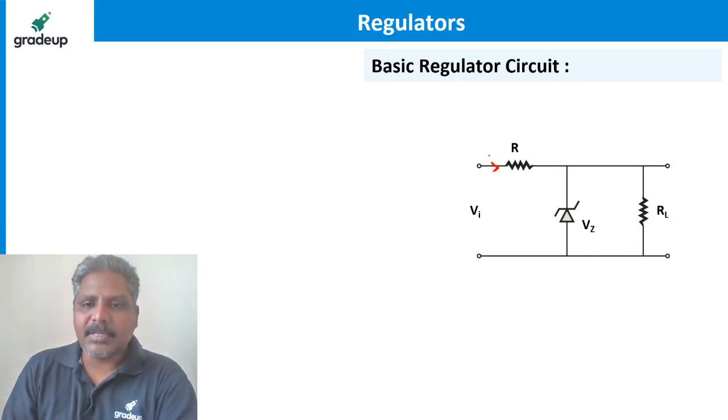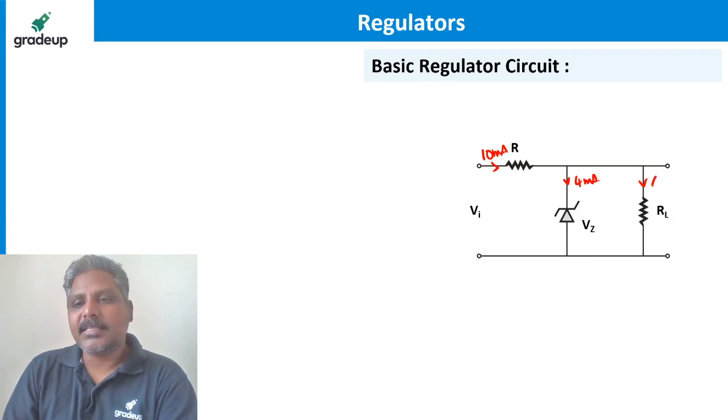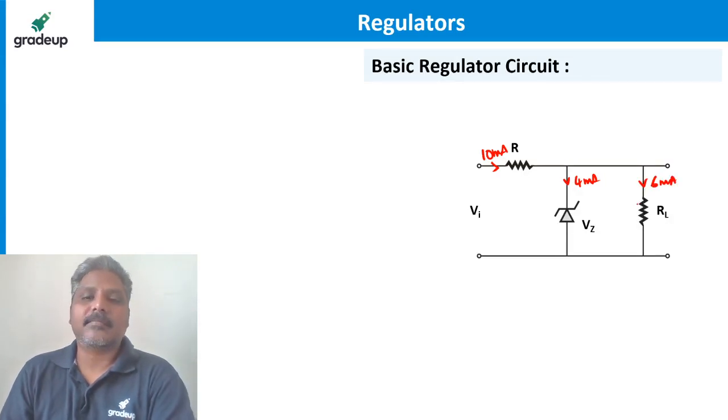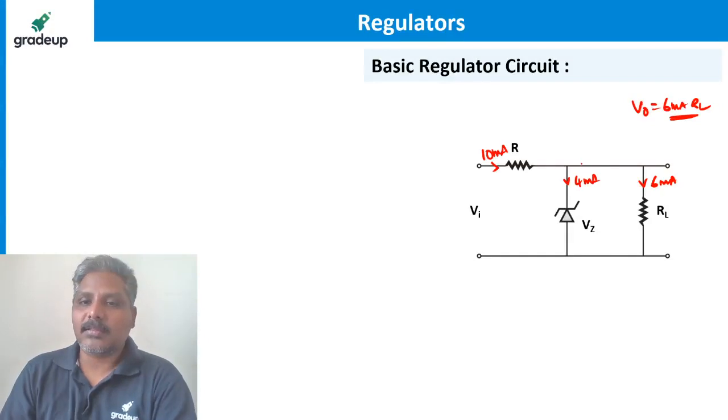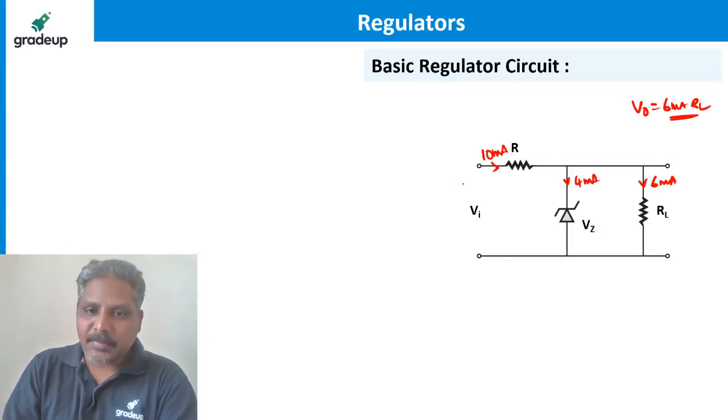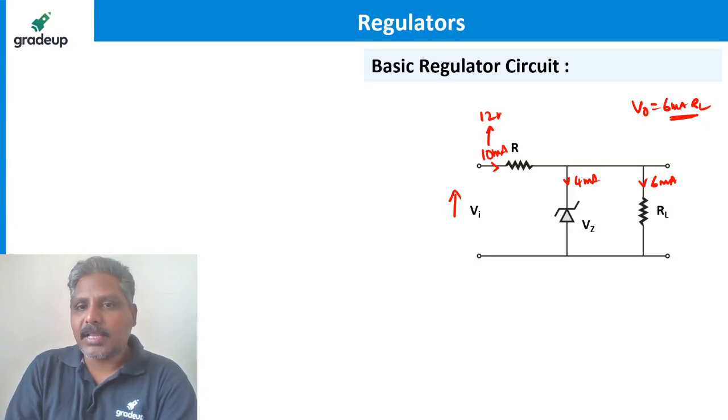Let's say some 10 milliampere current is going, just for example. Out of that, let's say 4 milliampere is going this side, and let's say 6 milliampere is going this side. And I want output voltage to be constant. That means 6 milliampere into RL should always be 6 milliampere into RL only. Suppose for some reason if Vi increases, assume that this is increased to 12 milliampere.